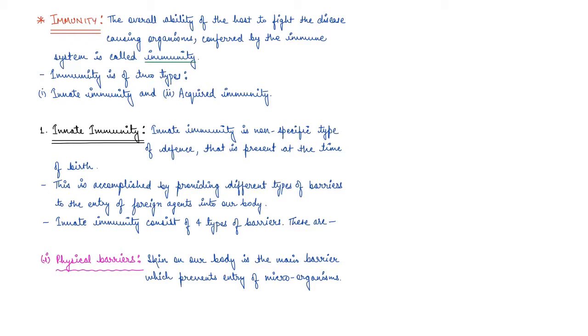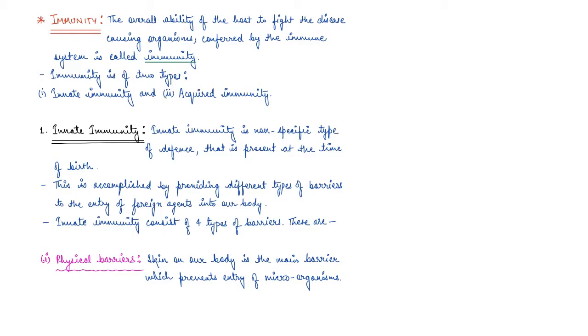Now, immunity is of two types, guys. It can be an innate immunity or an acquired immunity. So what we'll do is we'll study both one by one in detail, right? First we'll see innate immunity. Now, guys, innate immunity is basically a non-specific type of defense. It is a generalized defense which is present since the time of birth, right?